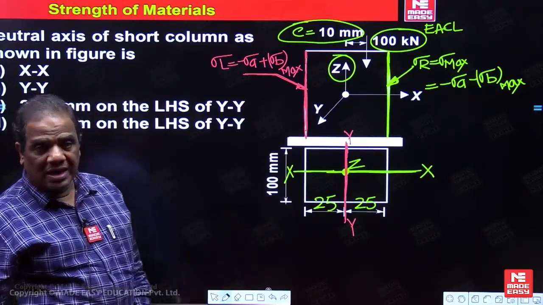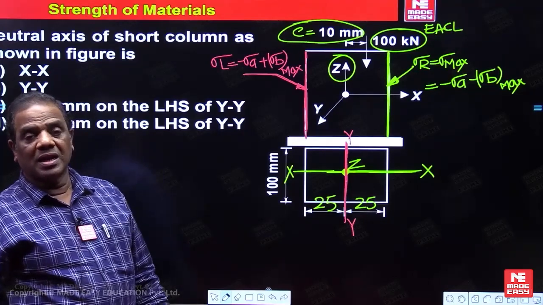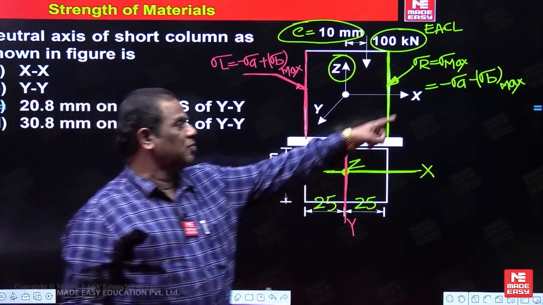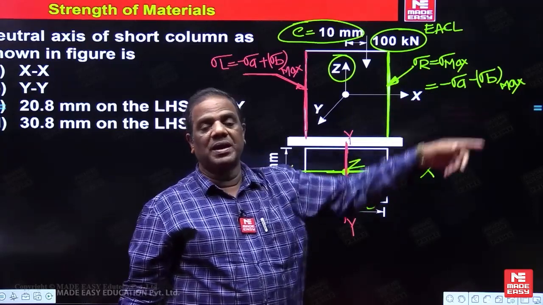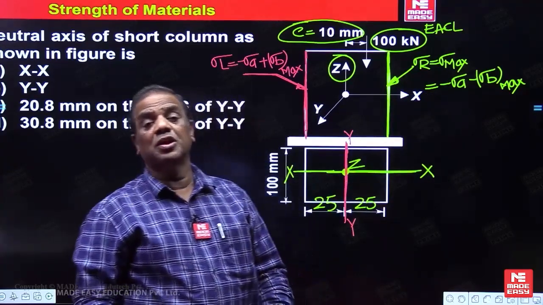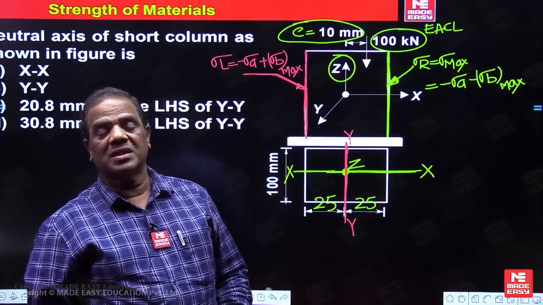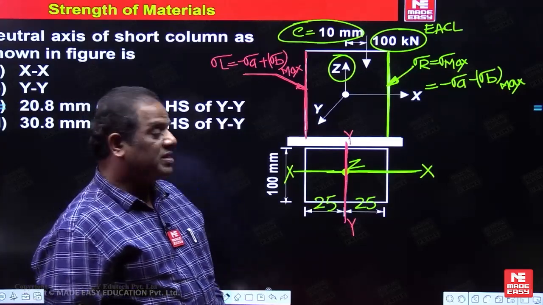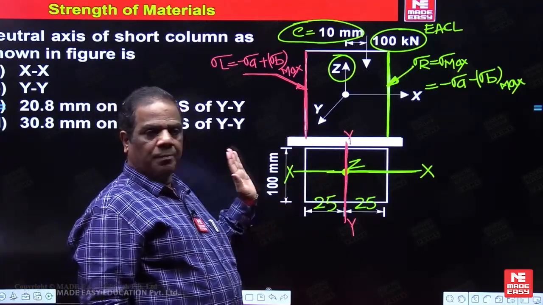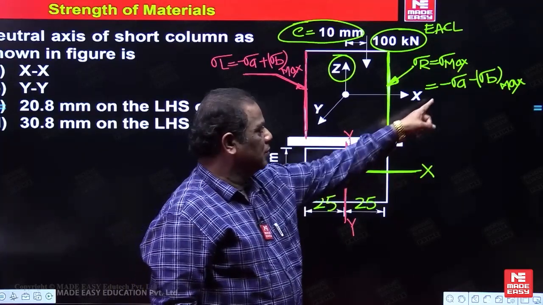But in the question, it didn't ask about the maximum stress. Sometimes they ask for the maximum stress. Maximum stress will be on the right side, axial and bending stress. But here the question is asking for the neutral axis. At the neutral axis, the resultant stress will be zero. Which side will it be zero? Here, completely you are getting compressive.